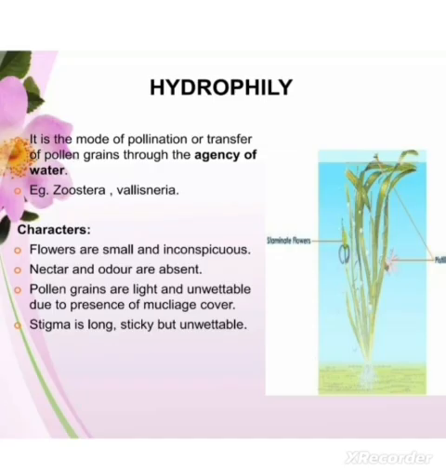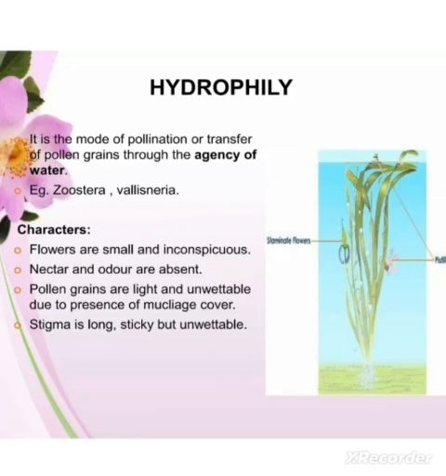Now, as far as some of the adaptations are considered, these flowers are again small, inconspicuous, and they do not have nectar or odor, and the pollen grains are again light, and they are produced in large number. They are unwettable due to the presence of a mucilaginous covering, just to protect them, because they are present in water. The stigma is long, sticky, and again unwettable.